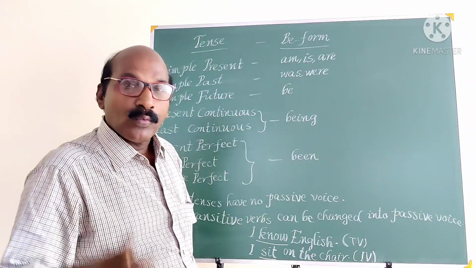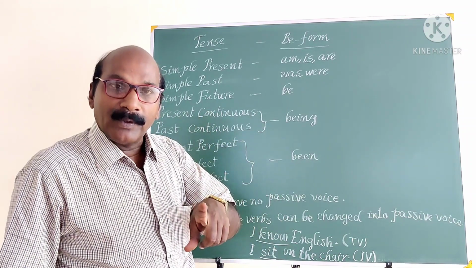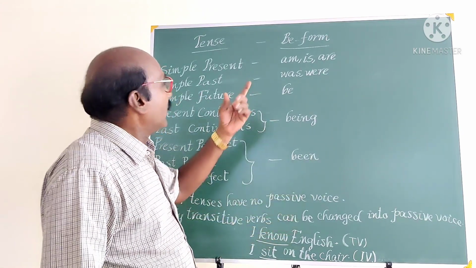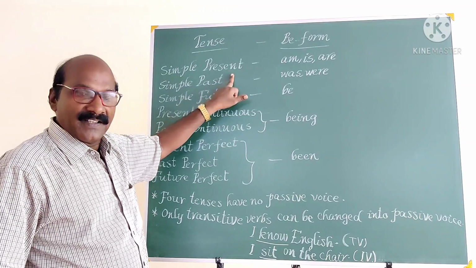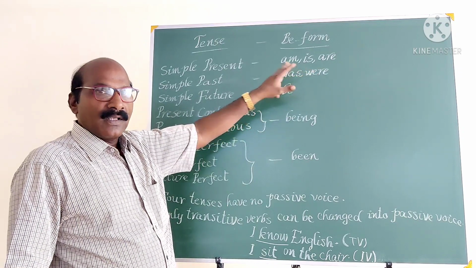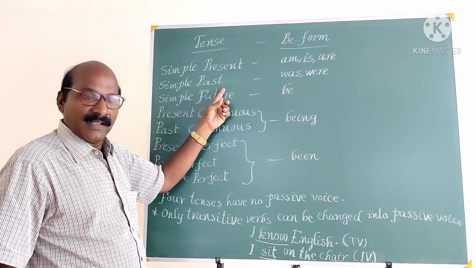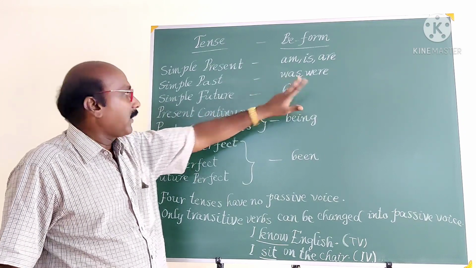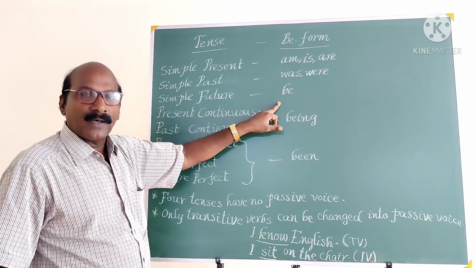At the same time, we should know what sort of be form should be used. The use of be form depends upon the verb given in the sentence. Take an example. Suppose simple present tense is given in the active voice. You have to use the present tense be form: am, is, are. One of the 3 should be used. If simple past is given in the active voice, we have to use the past tense be form: was, were. If simple future tense is there, we have to use the be form be.